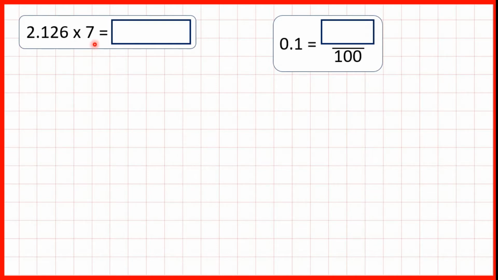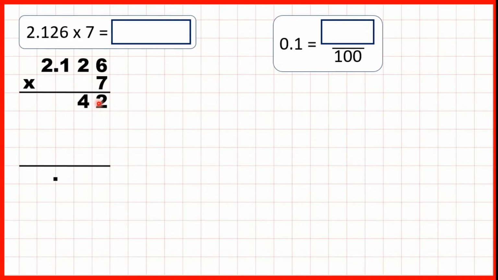2.126 times 7. We can set this out as a column multiplication, and we have 4 digits here, so we'll need 4 answer lines. Now, because we have a decimal point in our question, we need to copy down the decimal point into our answer. So now we can just multiply as normal. 6 times 7 is 42.